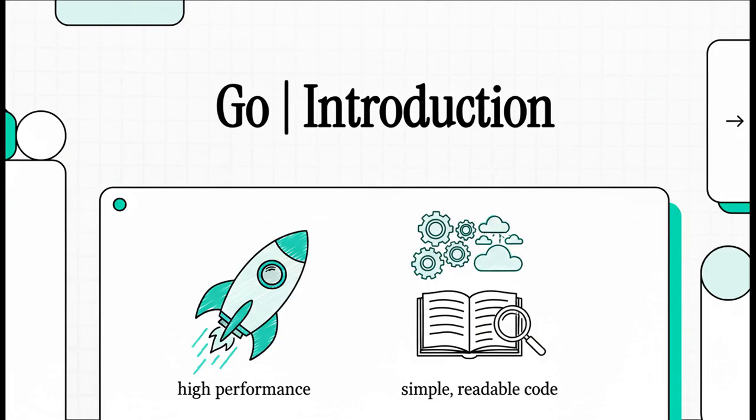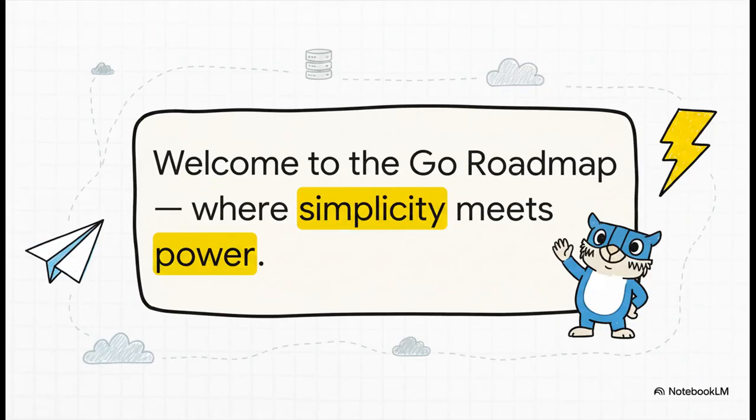And here's the plan. Before we even think about writing a single line of code, we're going to get to the bottom of what makes Go so unique. Yeah, we're on the Go roadmap where simplicity really does meet power. And the whole point of this explainer is to figure out why. Why has Go become one of the most trusted go-to languages for building modern infrastructure? It's a big question. All right, let's get into it.